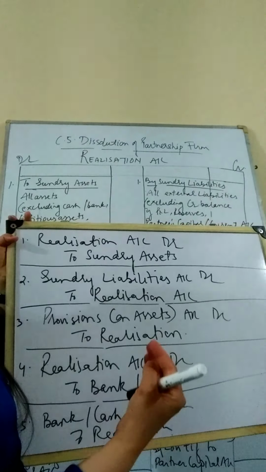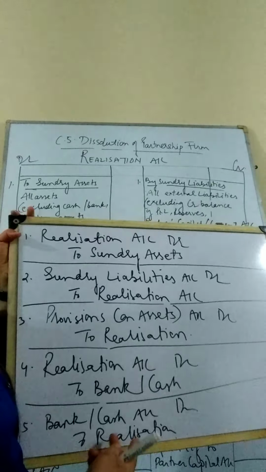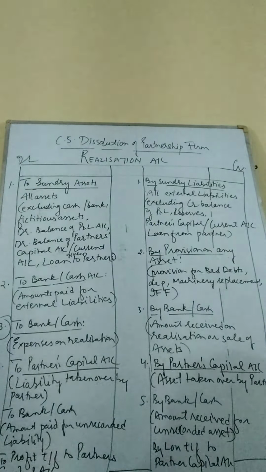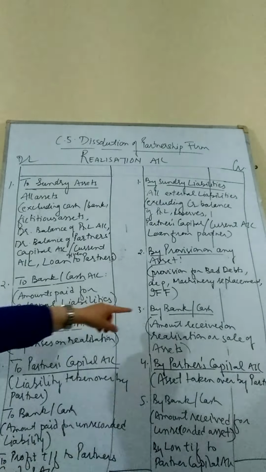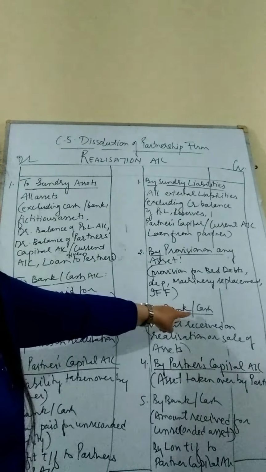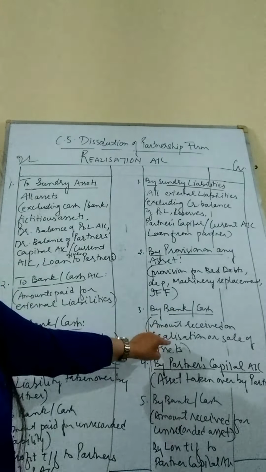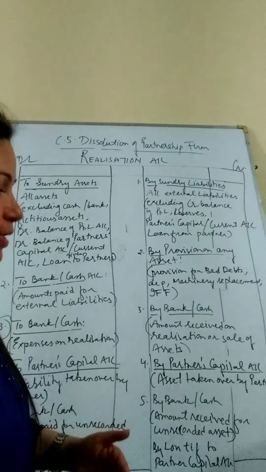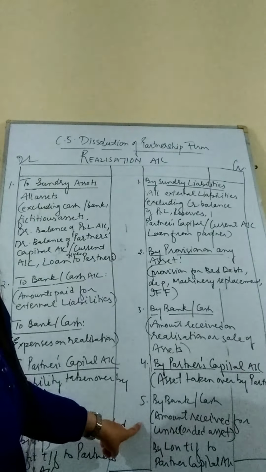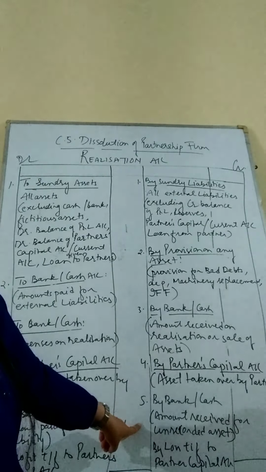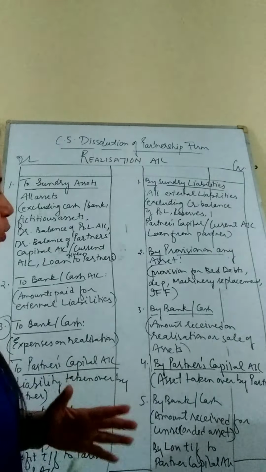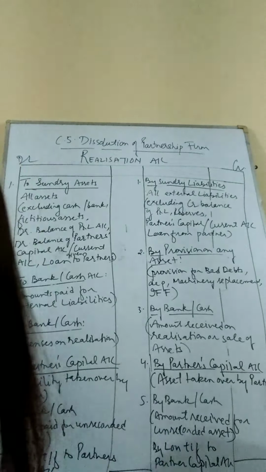Similarly, for the payments received on the sale of the assets, we have on the other side of realization, on the credit side, we can see by cash or by bank. It means the payments which have been received on the sale of asset, or any other payment which has been received on account of an unrecorded asset. Both will be shown under the same category with the same journal entry.